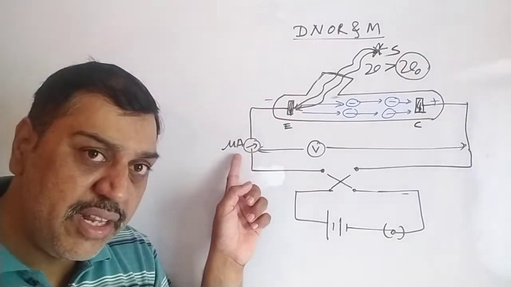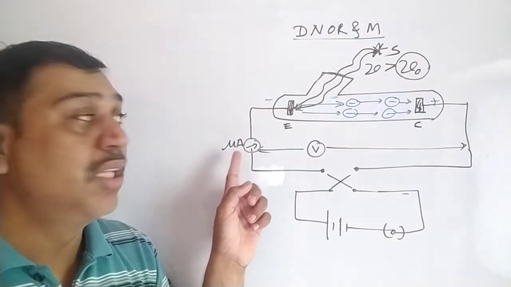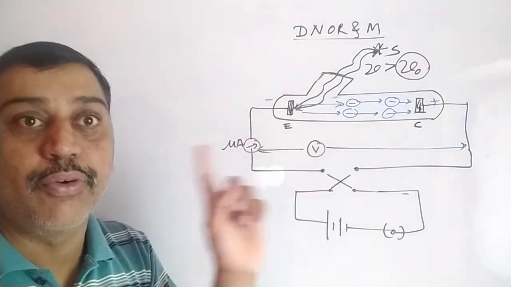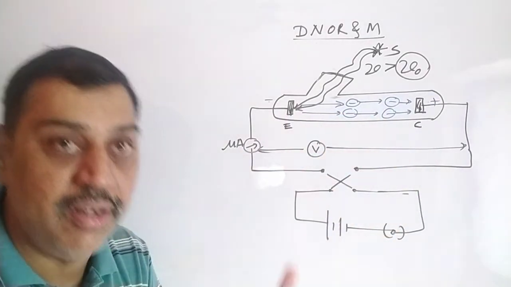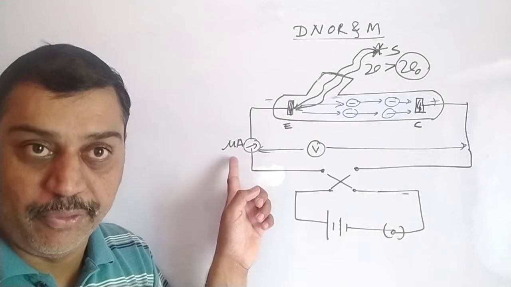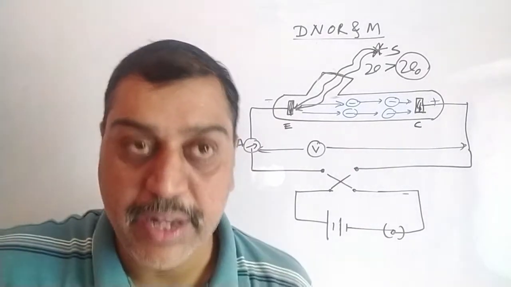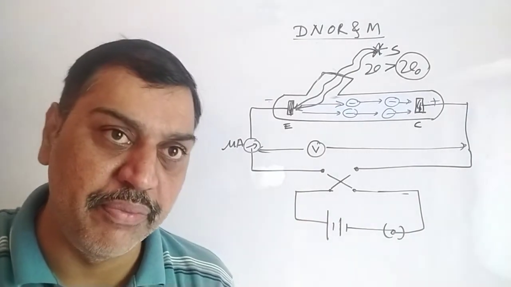When we get current in the microammeter, it means the electrons get emitted from the emitter and collected by the collector, so the photoelectric effect is observed when current flows through the circuit. Otherwise current is zero, there is no photoelectric effect. There are two reasons if there is no photoelectric effect.